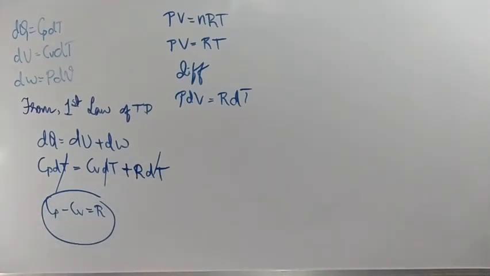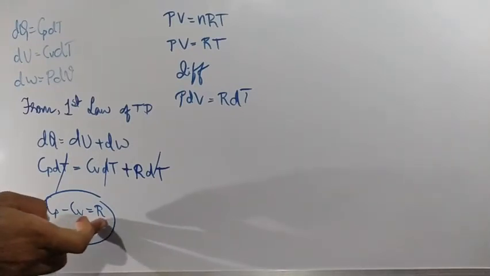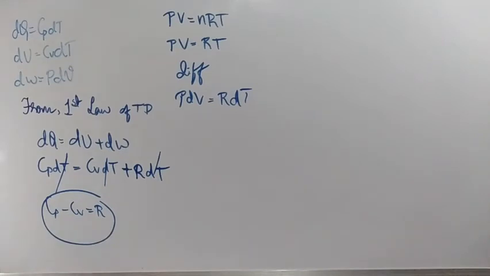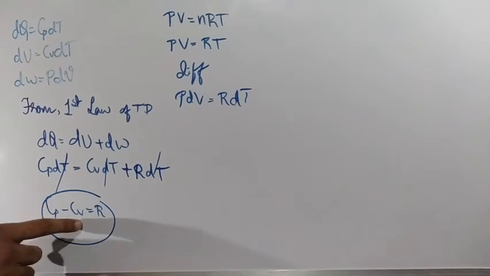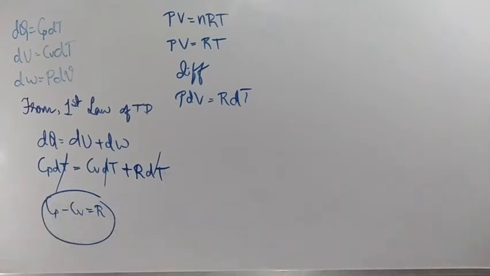This is nothing but Mayer's relation. That is treated as Mayer's relation. So Mayer's relation is nothing but Cp minus Cv is equal to R, where R is the gas constant. Cp is the molar specific heat capacity at constant pressure. Cv is the molar specific heat capacity at constant volume. Clear? Shall we go to the next point?